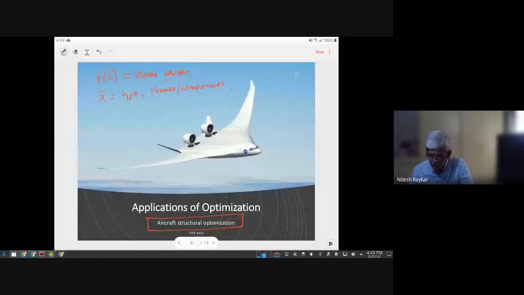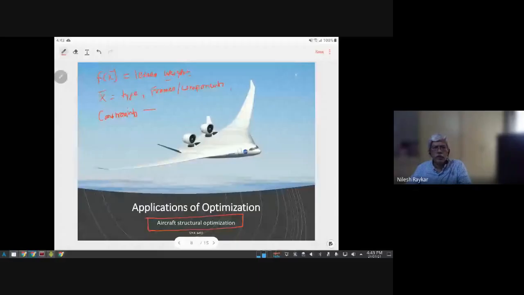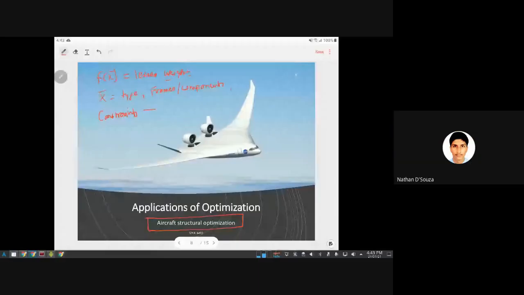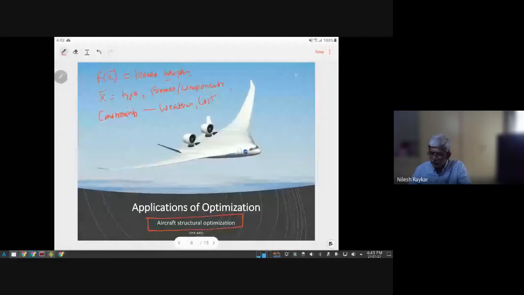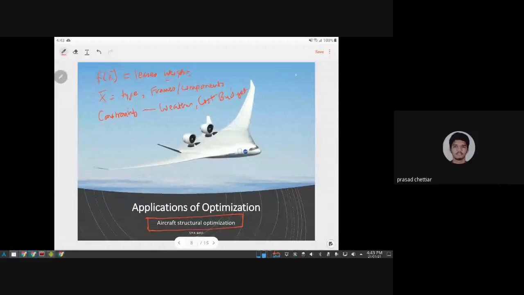Because we have less time and are just rushing through, you can think about it more carefully afterwards. And constraints in this case, what would be the constraints? What are the constraints on your optimization? Weight, cost. The cost would rather be a budget. Cost can be minimized, budget can be a constraint. Weight shouldn't increase after a particular point.